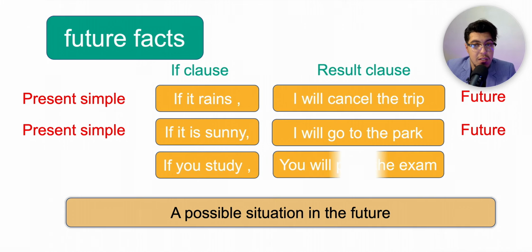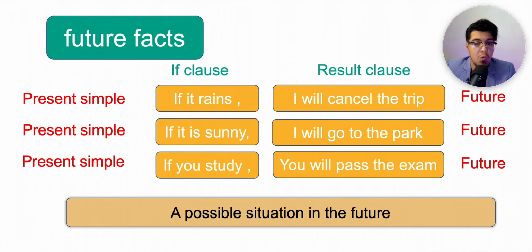If you study, you will pass the exam. If you study, present simple, will pass, future simple. So for the future facts, we use the present simple for the if clause and the future simple for the result clause.